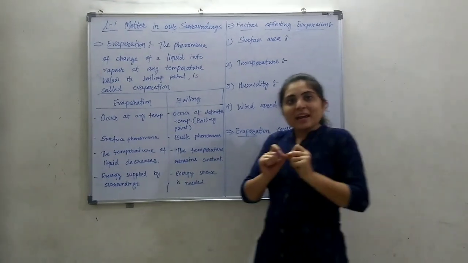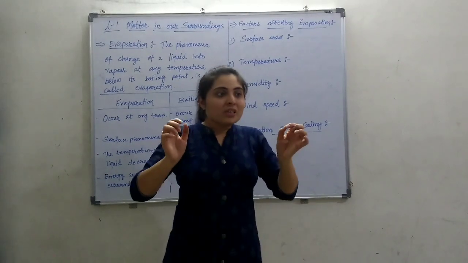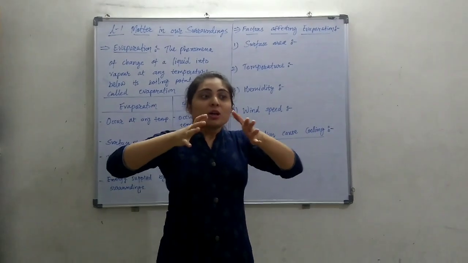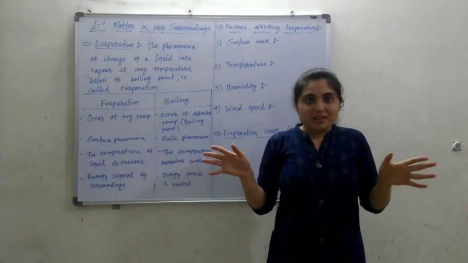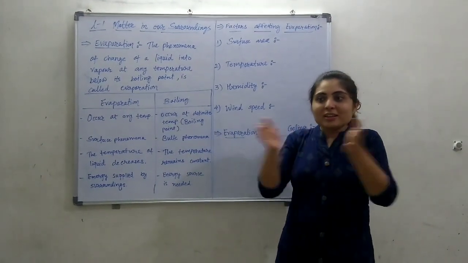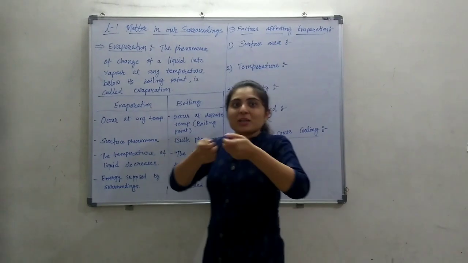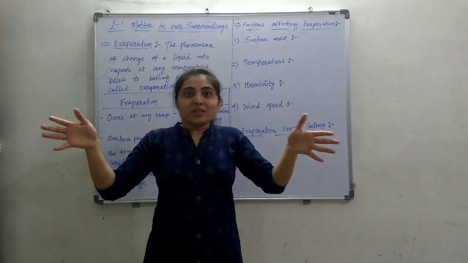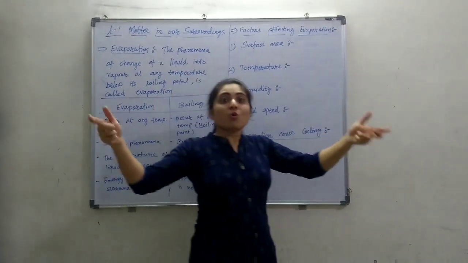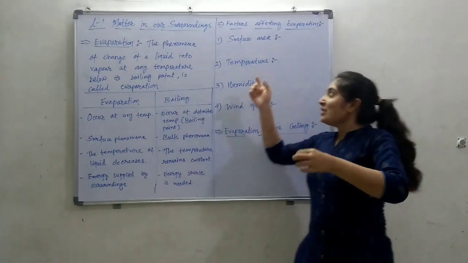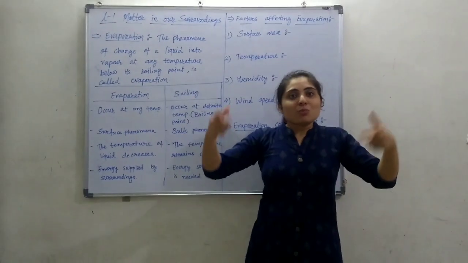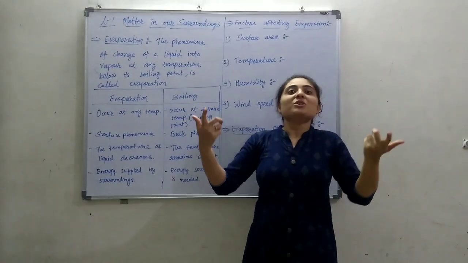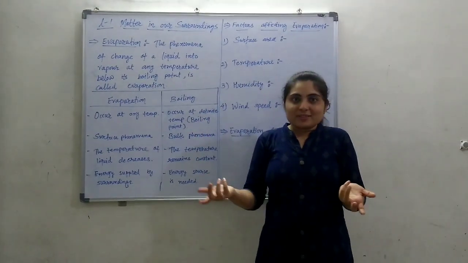But in this drying process, we keep the clothes such that they cover the maximum area, right? We are not keeping them in folded form. We keep them open, such that they cover more and more area. So why? Because for more area, the evaporation process will be sped up, so it will dry fast.